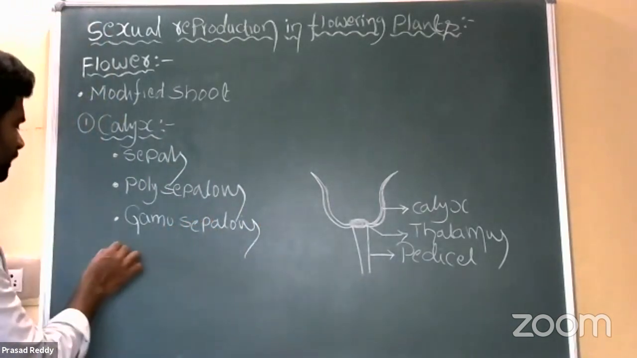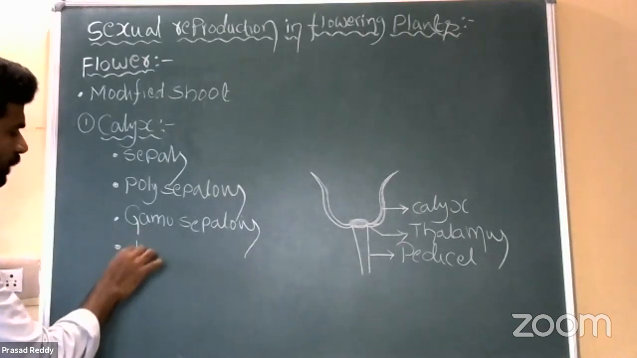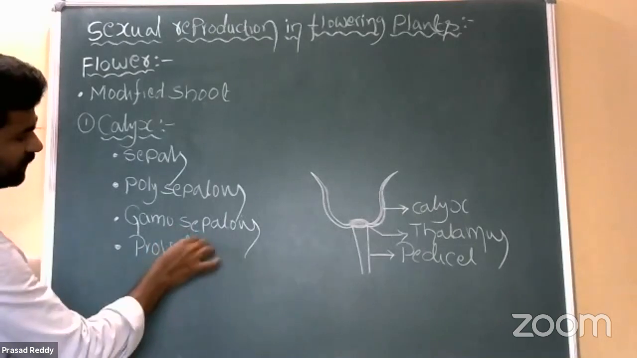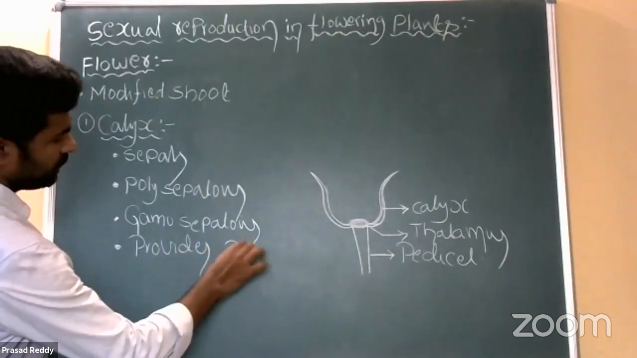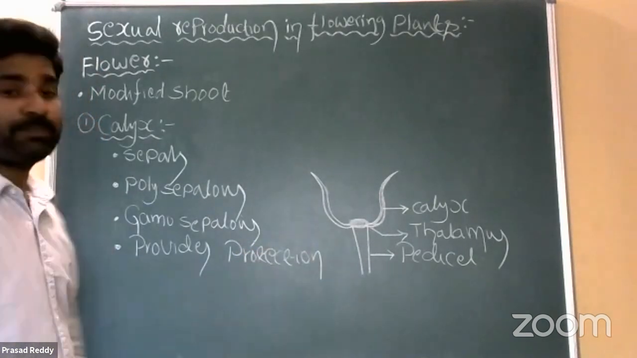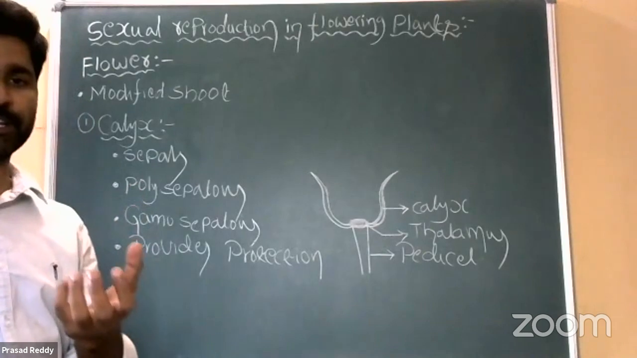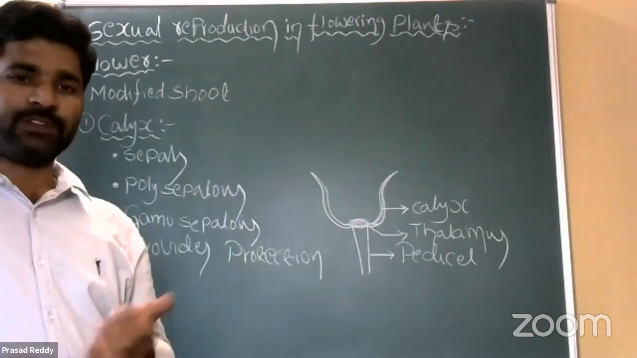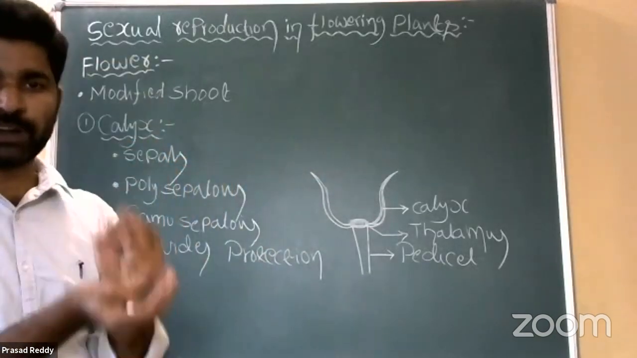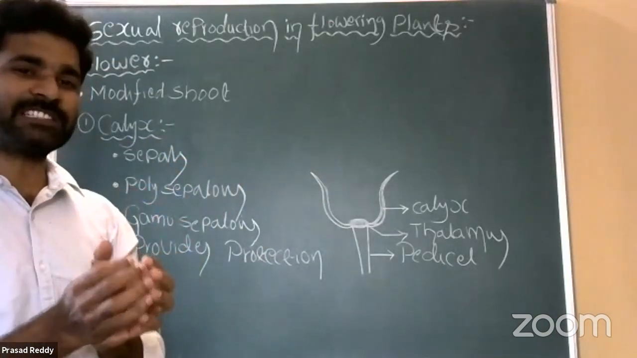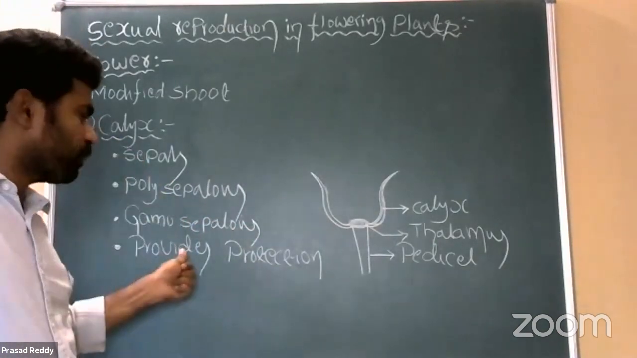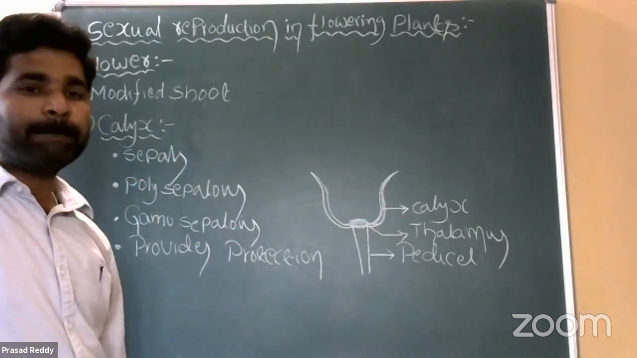Right. So in general, the calyx provides protection to the flower during bud condition. During bud condition, the remaining layers, corolla, androecium, gynoecium, the male and female reproductive organs and the corolla, are totally covered by one green color structure, that is calyx. So what is the main function? Calyx provides protection to the flower during bud condition.